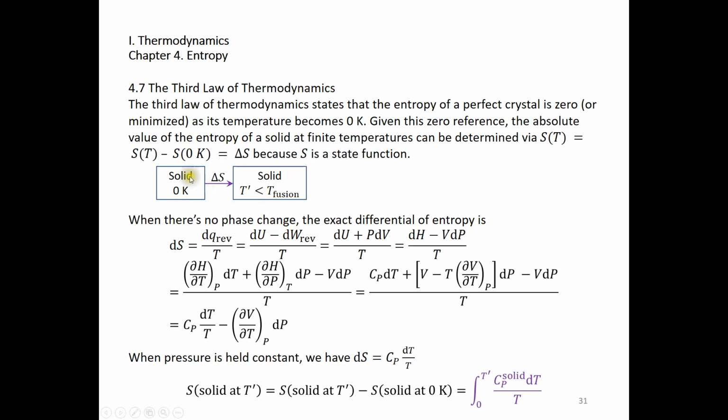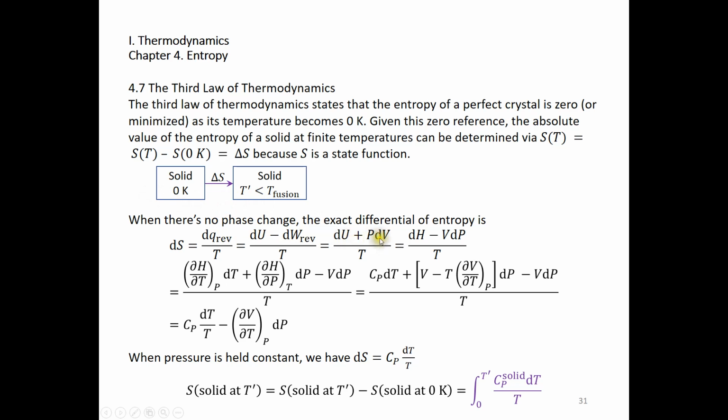Even if there is an irreversible process that connects the initial state and the final state, you can always mentally redesign a different reversible process and use q reversible there. So that's why we can do this.